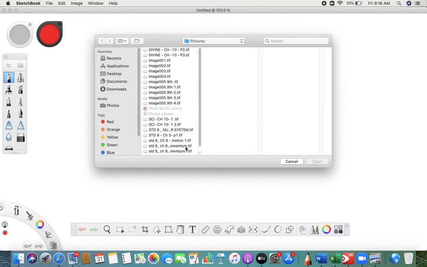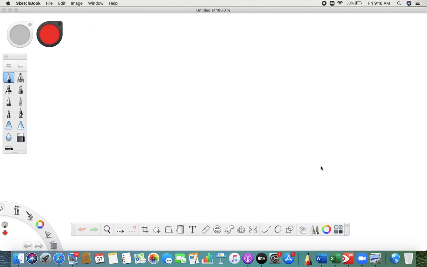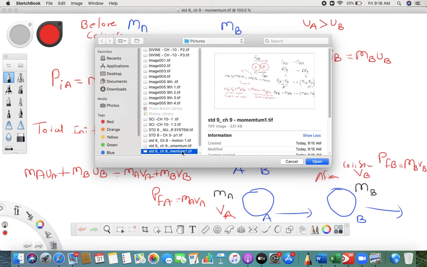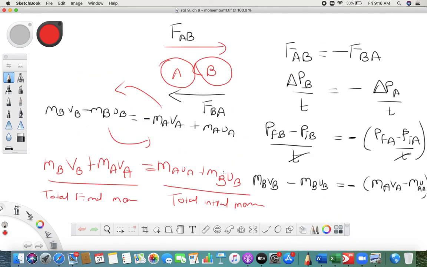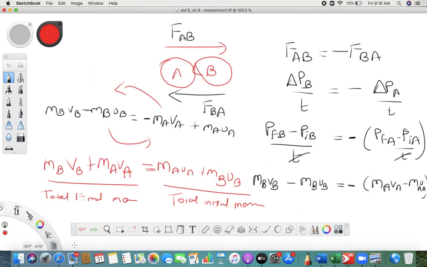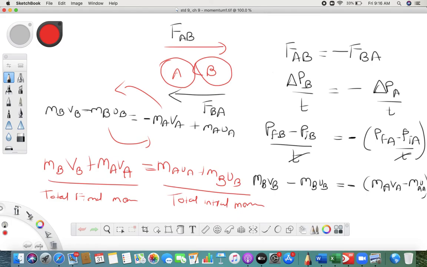Total initial momentum and total final momentum remain the same. So what we learned is this: when two objects collide, the momentum before collision and momentum after collision remain the same.